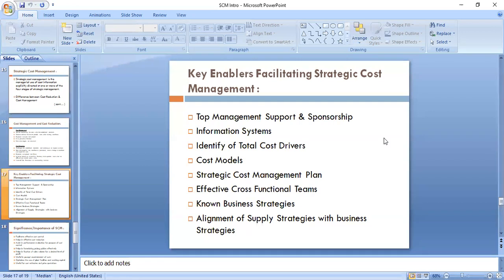When you have a very good information system, the information related with cost, when we are discussing strategic cost management, will be available at the right time. And with the right information, you can take right decisions. As you are taking right decisions at the right time, you will be able to achieve your business objectives. So the information system is very important.